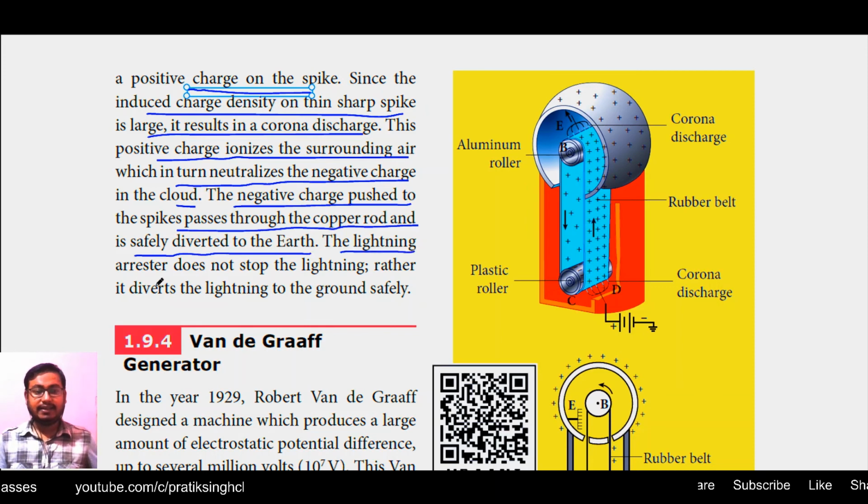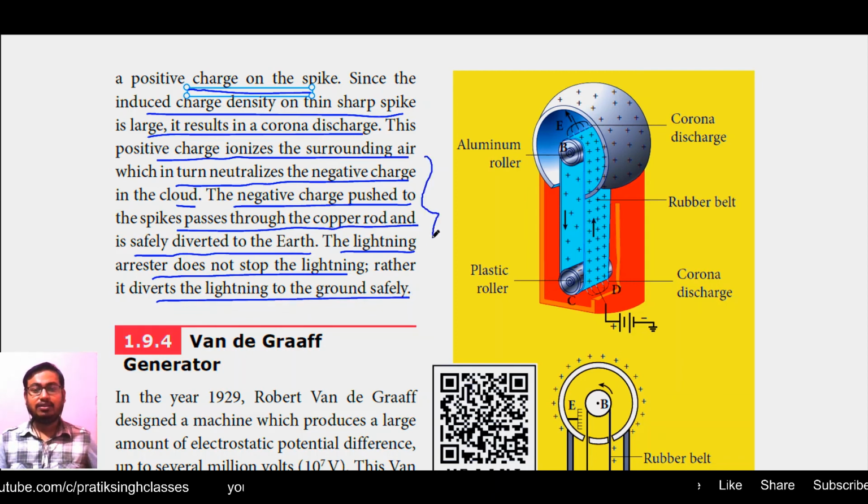The lightning arrestor does not stop the lightning, rather it diverts the lightning to the ground safely. So here, with the help of these towers, we cannot stop the ionization in the air, rather it makes us safe because of the ionization of air, because of thunderstorm, because of lightning. Fine. So I hope you have understood corona discharge very well.